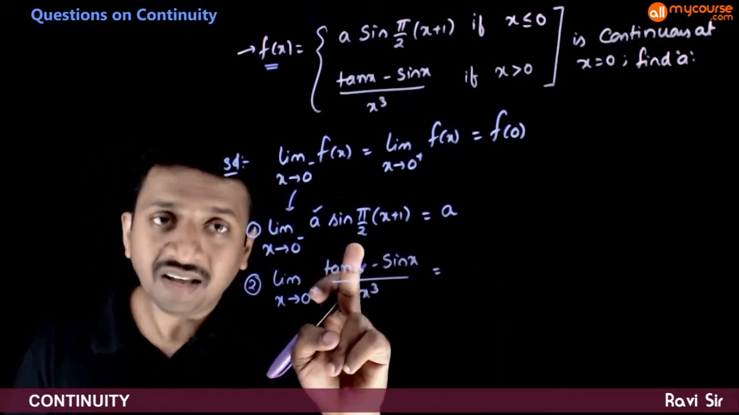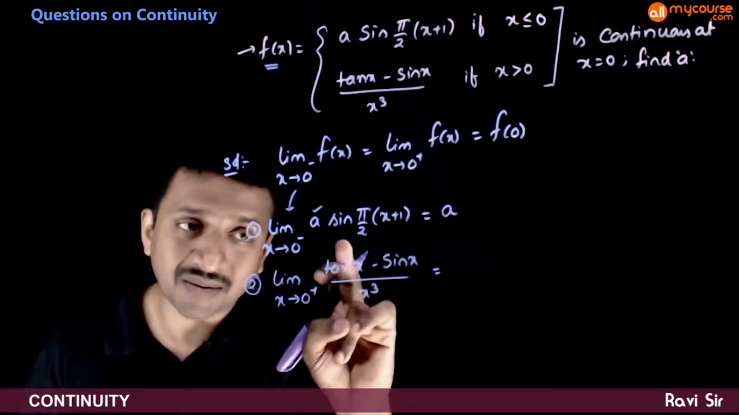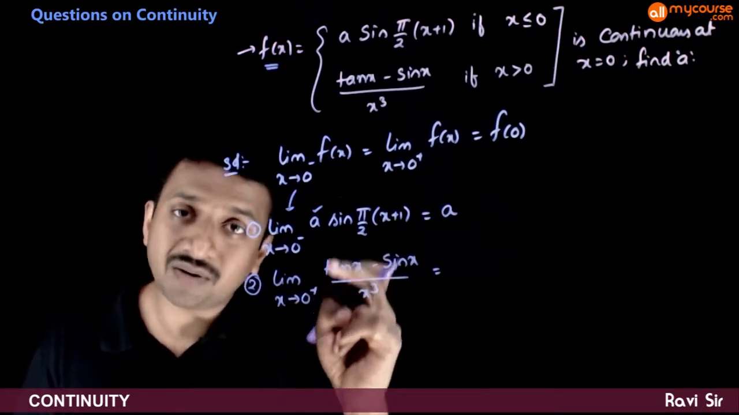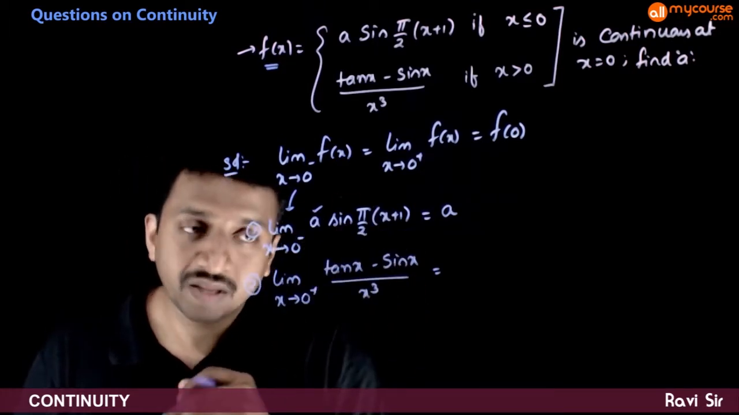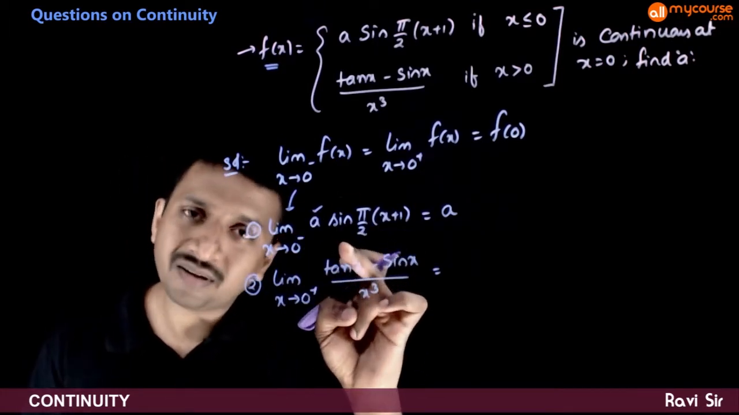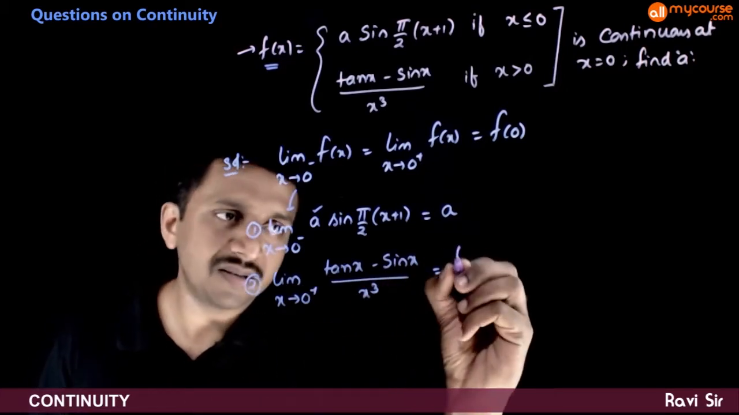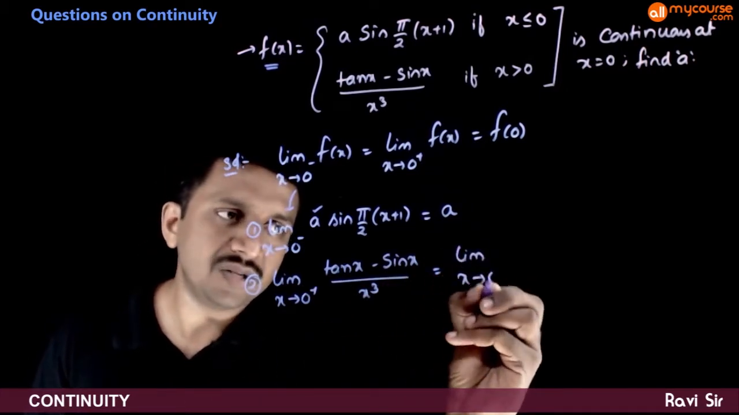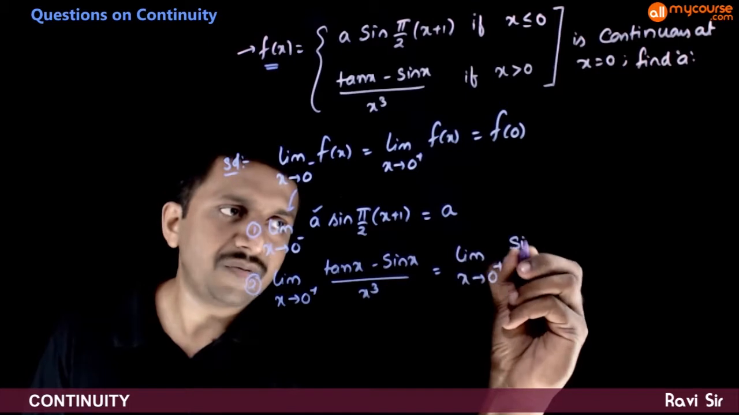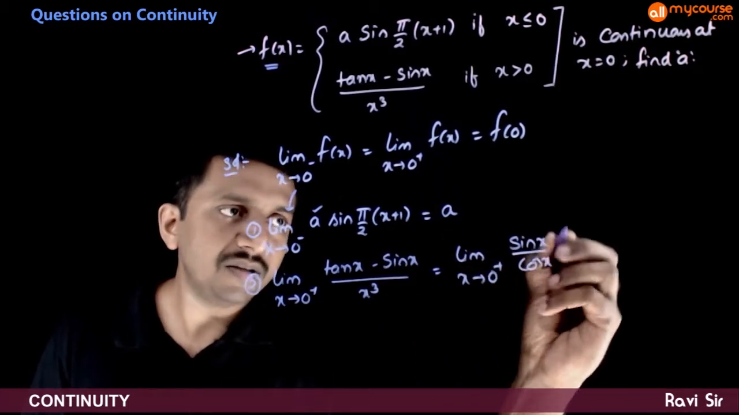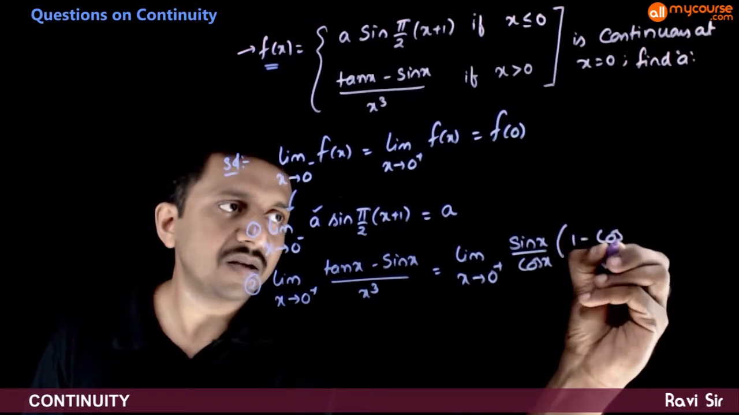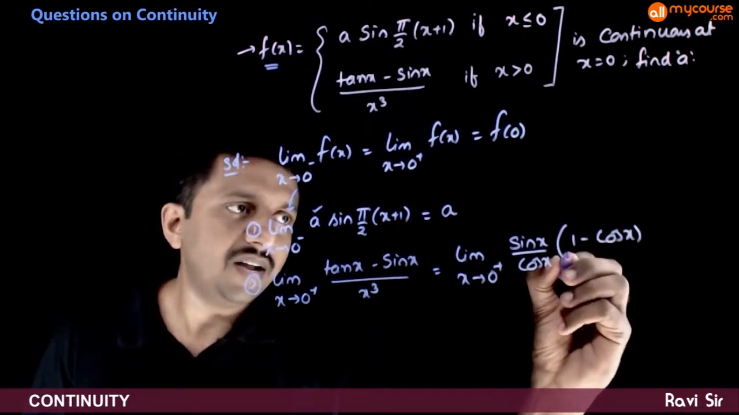So this can be done in different ways. This can be done by using tan x is equal to sin x by cos x. That's one way. Or you can use the expansions also. So let us use the direct method, tan x as sin x by cos x. So limit x tends to 0 plus. If I take sin x by cos x as common, you get 1 minus cos x divided by